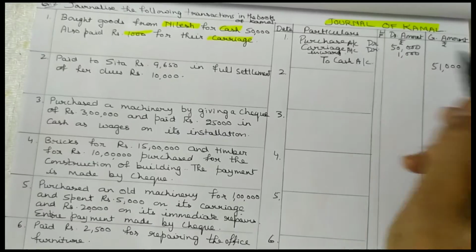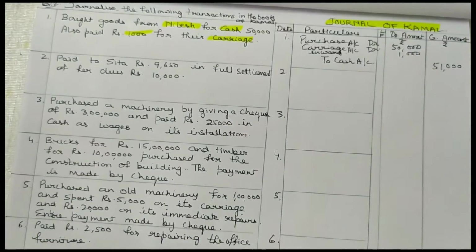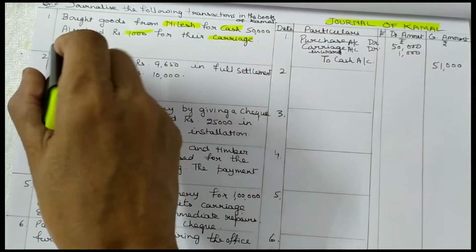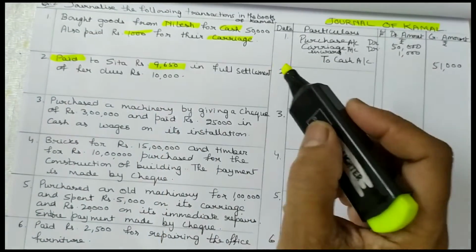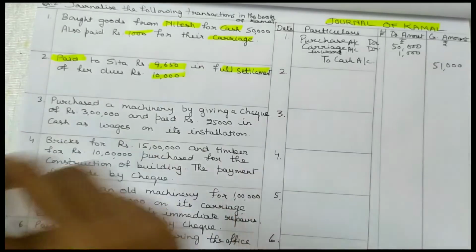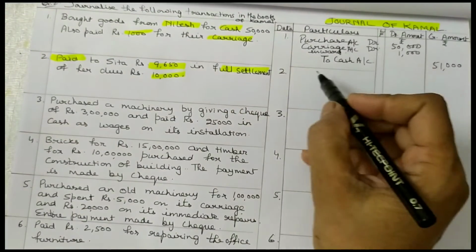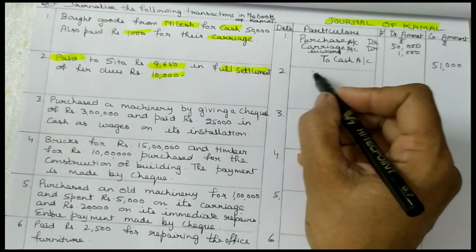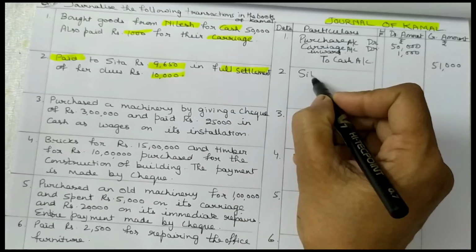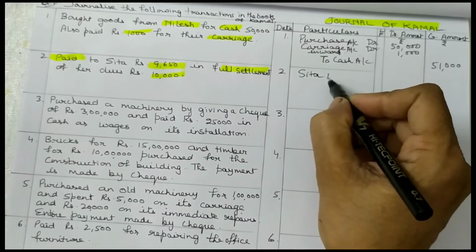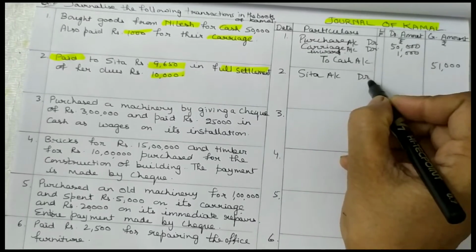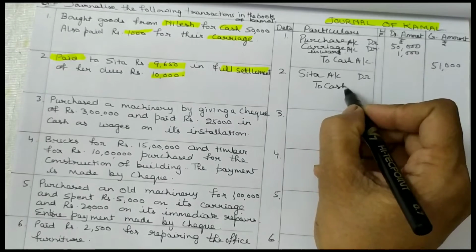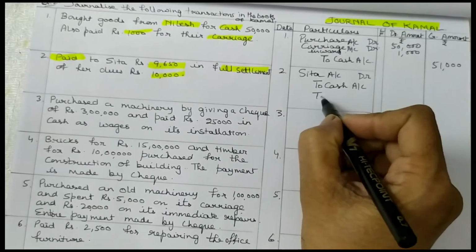Next: paid to Sita 9,650 in full settlement of 10,000. So you are making payment. Who is the receiver in this case? Sita is the receiver, so Sita account debited to cash account, to discount received.